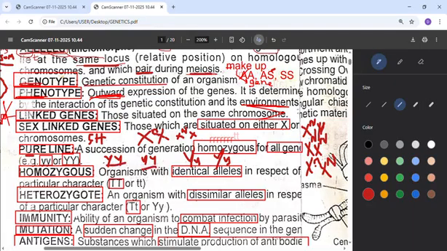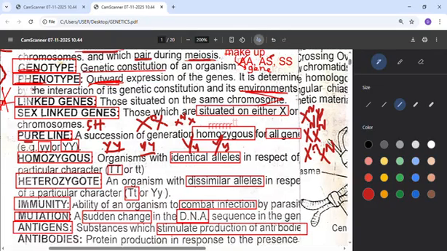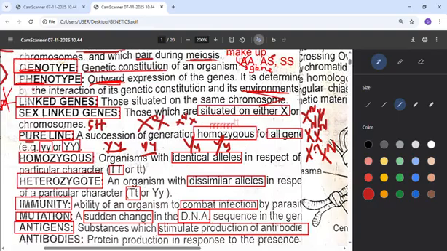That's a pure line. Just like two professors from one university competing with two professors from another university. But if it is a professor and a doctor from one university, and a professor and a doctor from another university, that is not a pure line. So they must all be homozygous in a pure line, either dominant or recessive.